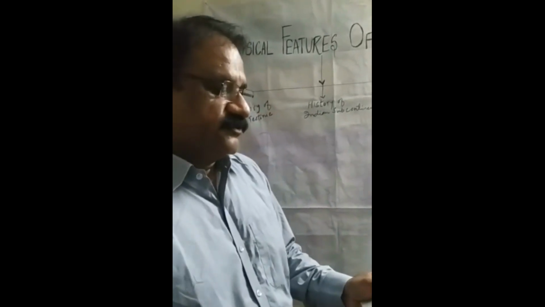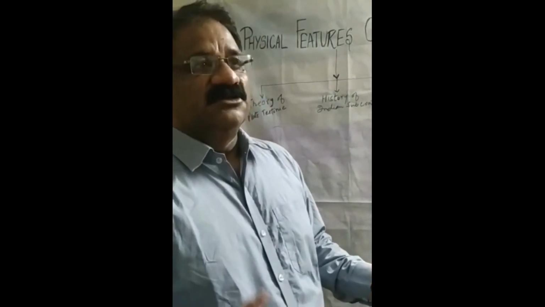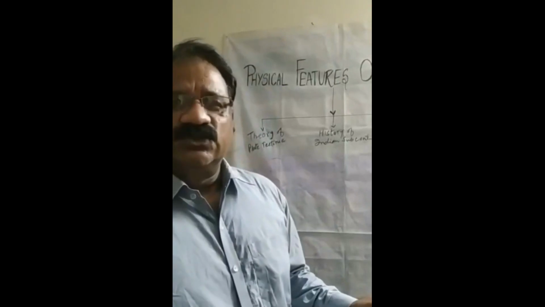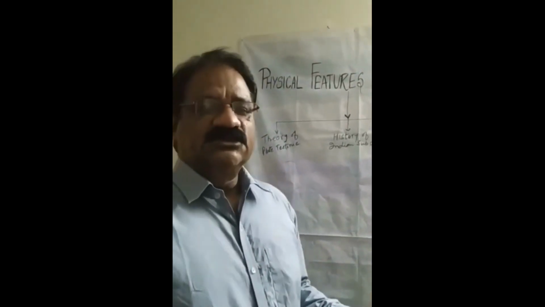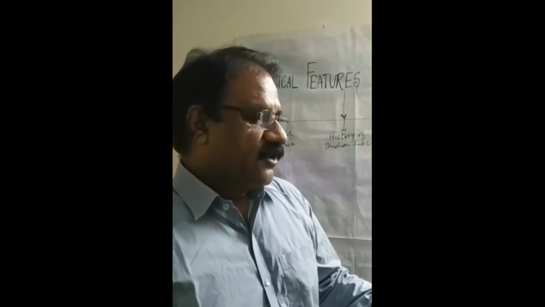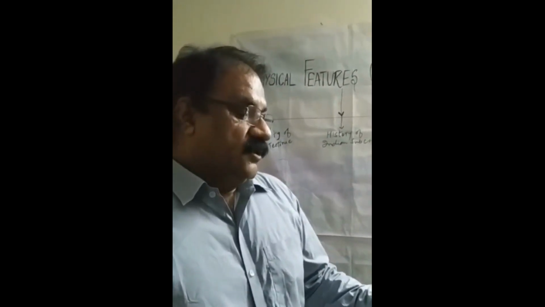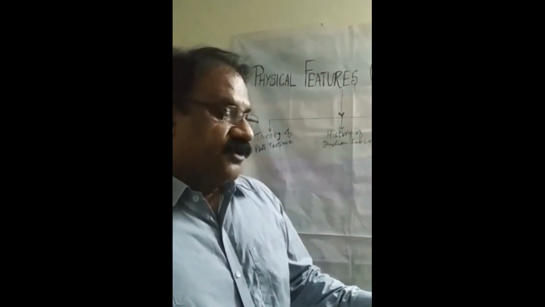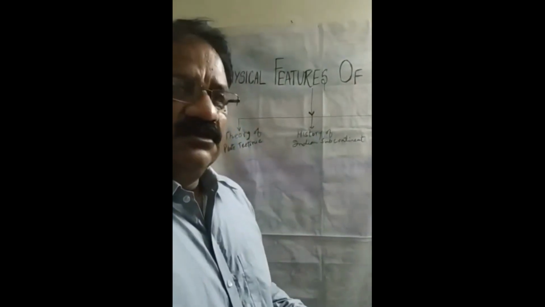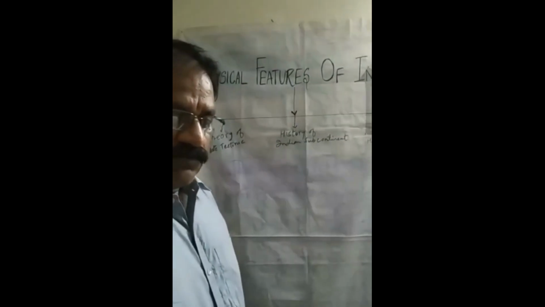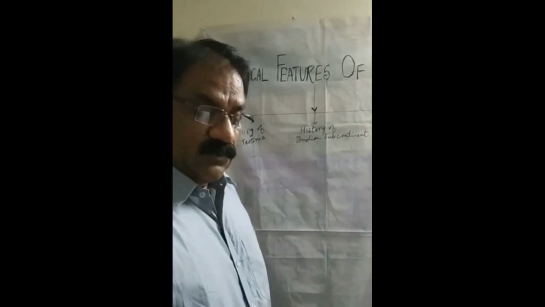What type of other forces? Some erosional work, and it is known as northern plains. So this is how the northern plains have been formed. Is it clear? So the land of India displays a great variation.